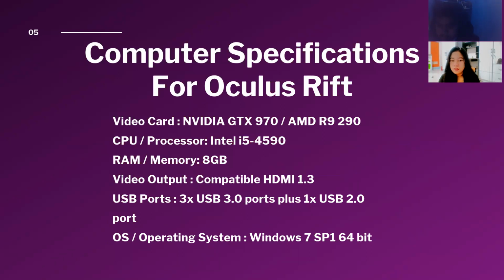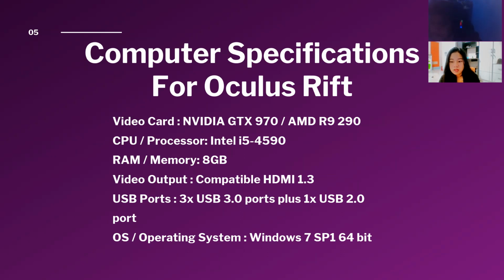Video card: NVIDIA GTX 970 or AMD R9 290. CPU processor: Intel i5 4590. RAM or memory: 8 GB. Video output: compatible HDMI 1.3.